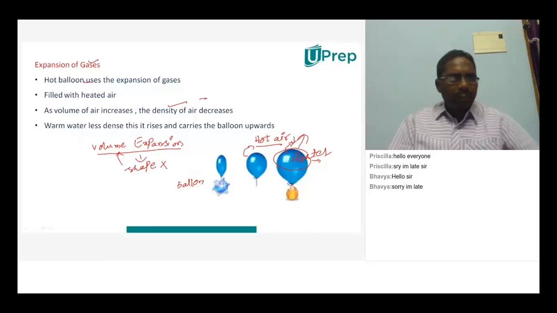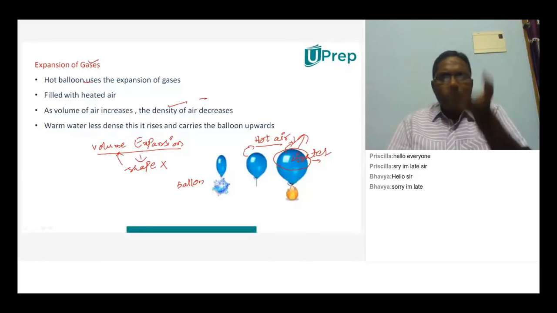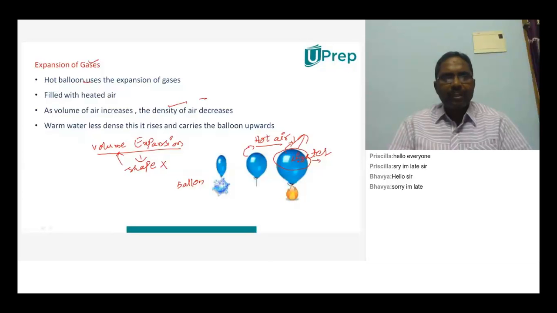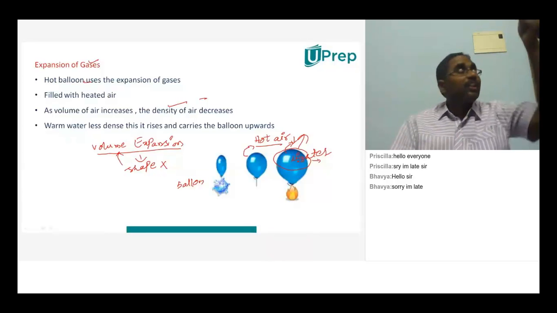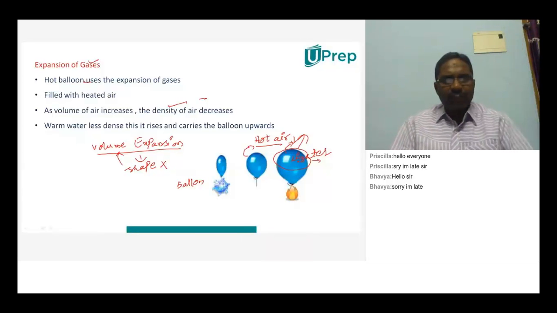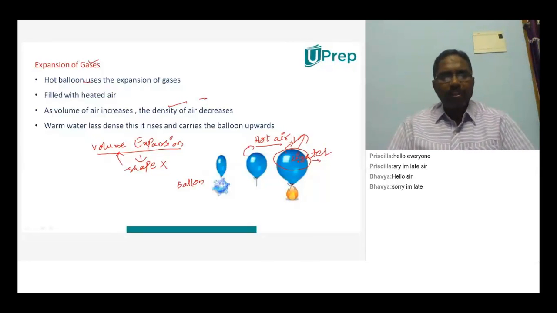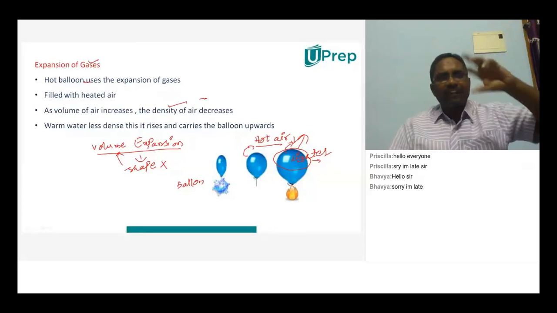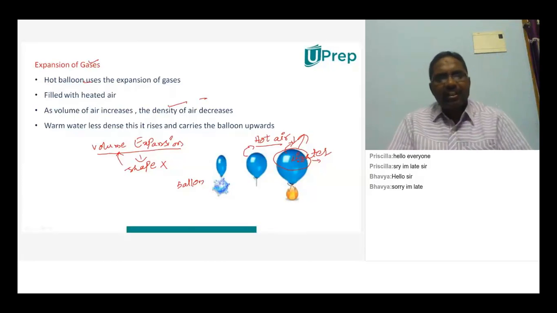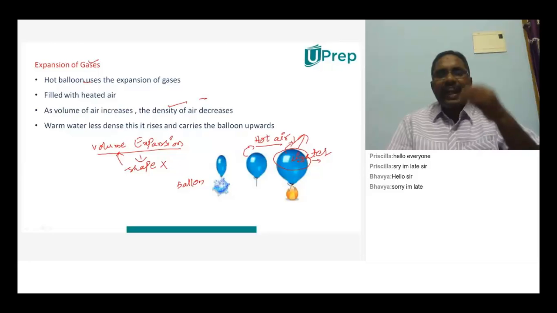Maybe you know that some kinds of balloons are filled with neon gas. They have a long thread, and if you release it, it will go up. Why will it go up? Because the neon gas is very light.